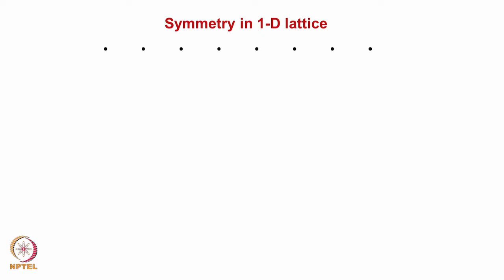In this lattice, what sort of rotation symmetry can you think of? What do you see here? Rotational symmetry. Translation is anyway going to be there. Only 180 degree rotation, correct? That means a twofold rotation.